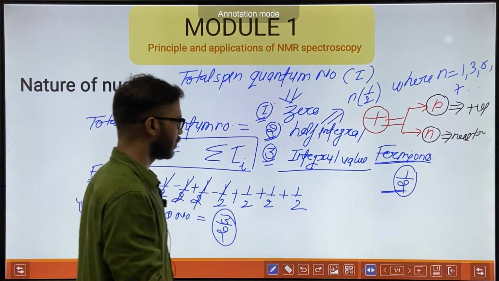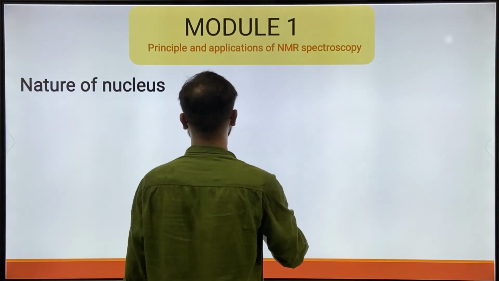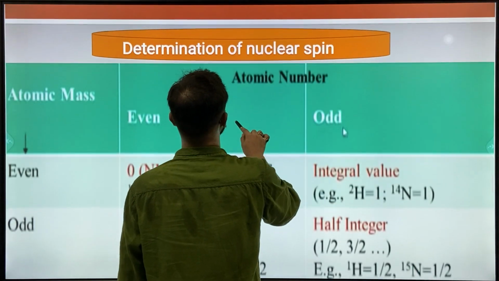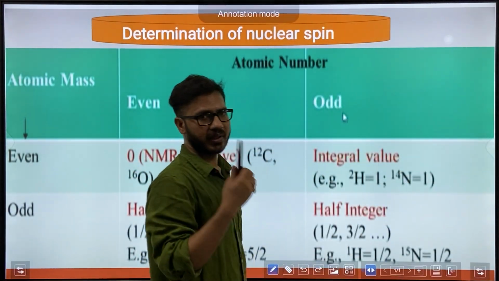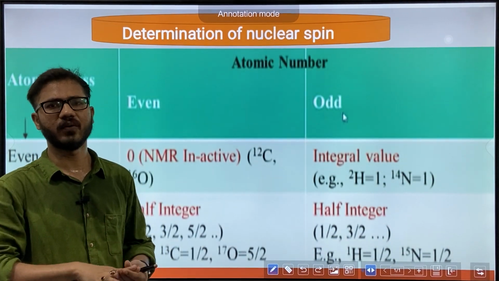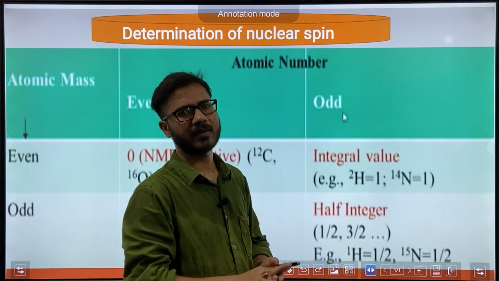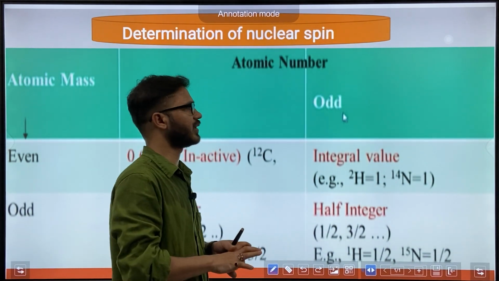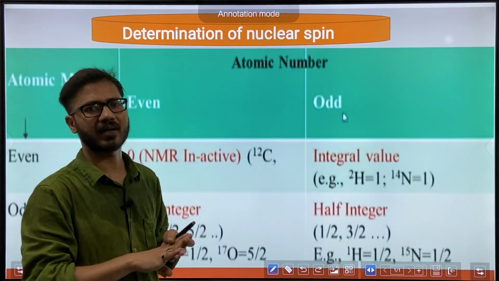Okay, so what is a theoretical approach to determine the total spin quantum number for a given nucleus? We determine the total spin quantum number for a nucleus on the basis of atomic number and atomic mass.